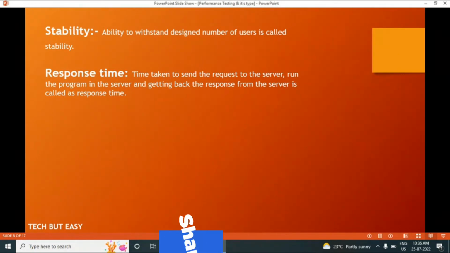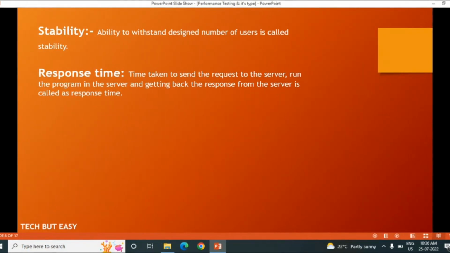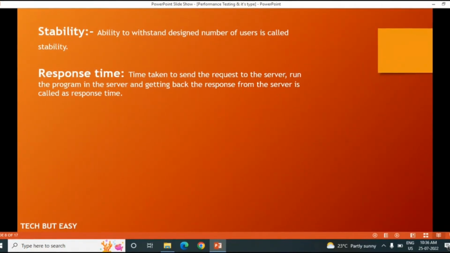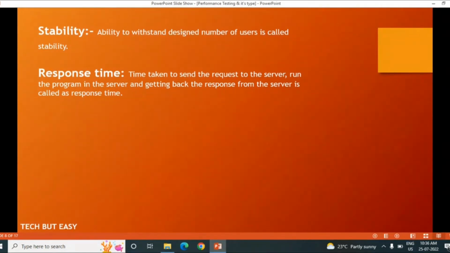The next term is response time. Response time is nothing but the time taken to send the request to the server, run the program in the server, and get back the response from the server. Let's understand. If you go to purchase an item on Amazon, you enter your user ID and password, then it will log in. When you click on the login button, your login ID and password go to the server, meaning in the database it will check whether this is the correct user ID and password or not.